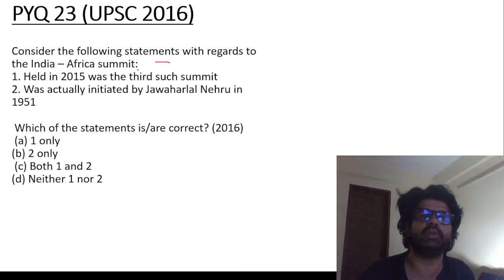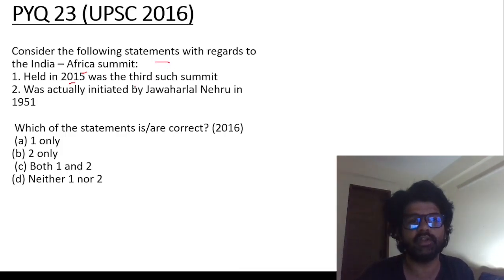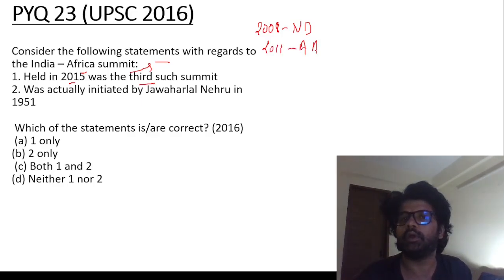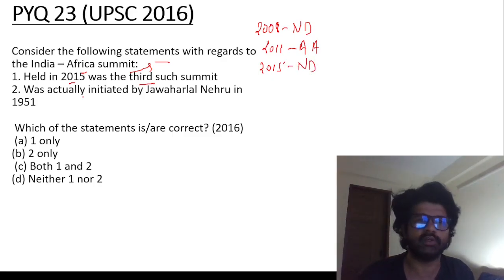PYQ 23, UPSC 2016. Consider the following statements with regard to the India-Africa Summit. The one held in 2015 was the third such summit. Yes. 2008, New Delhi. 2011, Addis Ababa, which is the capital of Ethiopia. And then again 2015, Delhi. After that, no summit. Not everything was done by Jawaharlal Nehru. The second statement is wrong. 2008 happened before we entered into Amrit Kal in 2014. So the second is wrong. And the answer is A, one only.